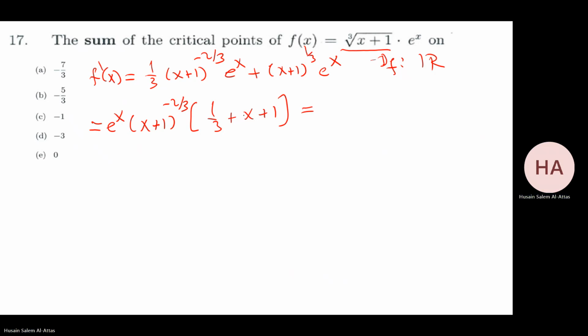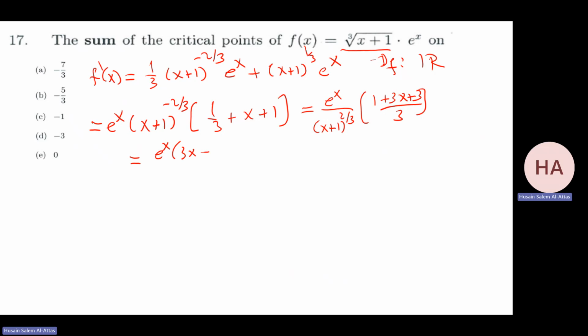This is e to the x over this. And here I have 1 plus 3x plus 3, over 3. That will be e to the x times 3x plus 4 over 3 times x plus 1 to the power 2 over 3. That will be f prime.